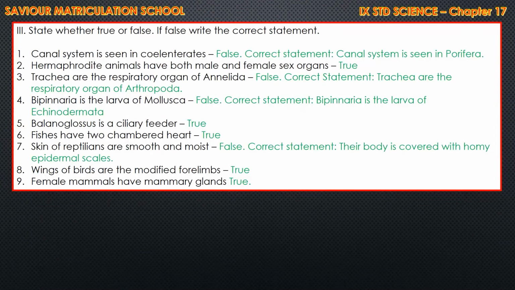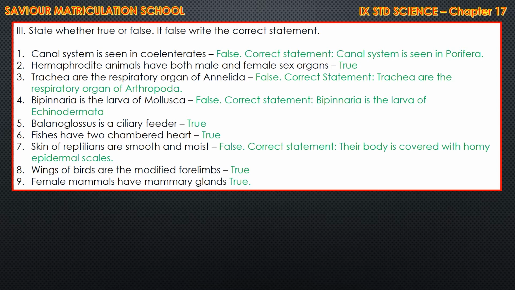Now true or false? First one. For the false only we have to write the correct statement. For the true you have to write only true. Canal system is seen in coelenterates. Example false. Correct statement is canal system is seen in Porifera. In the place of coelenterates you have to write Porifera.